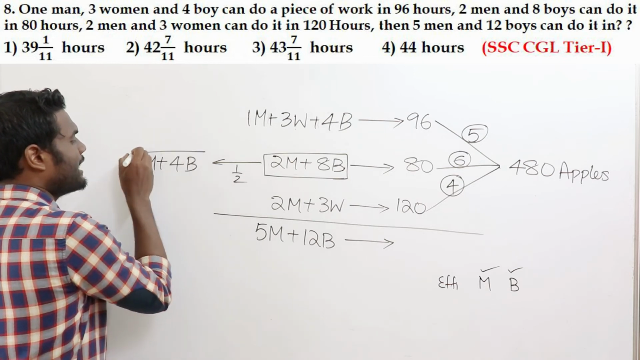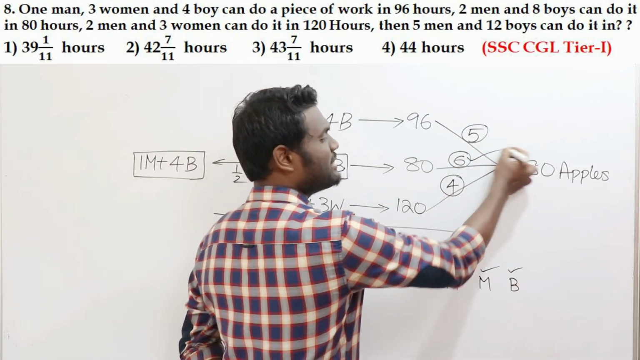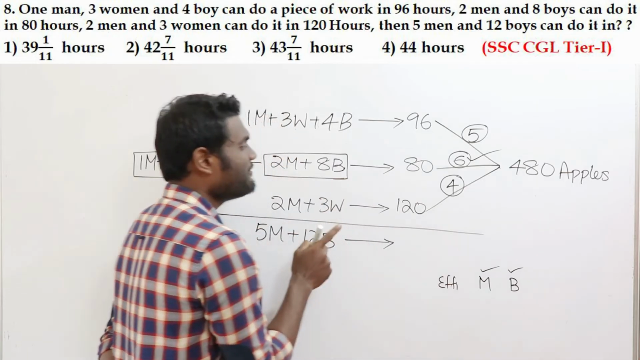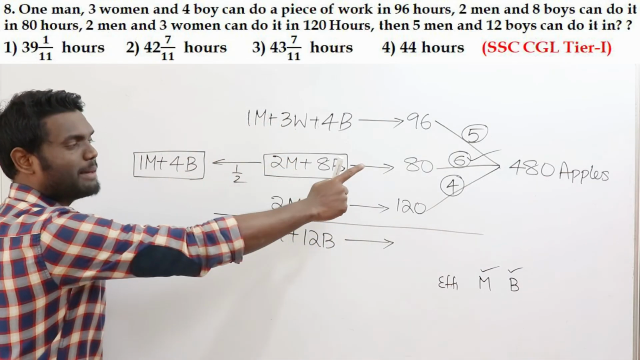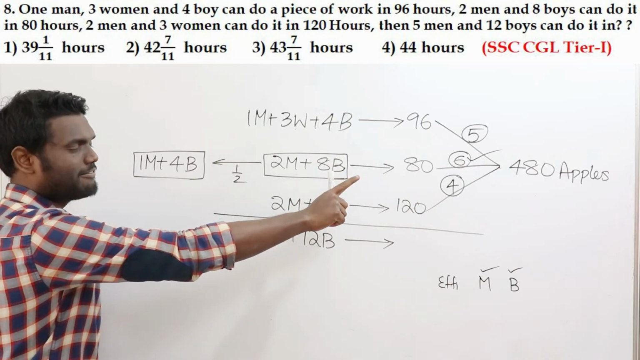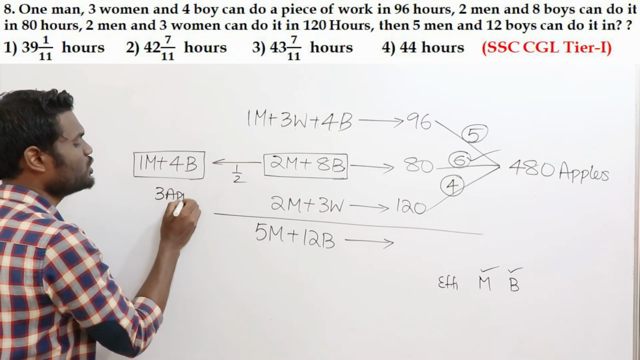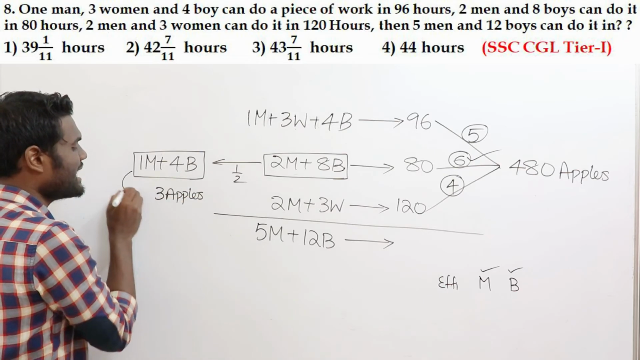Yes or no? Now if you look here, 2 men, 8 boys can eat 6 apples per day. Then 1 man, 4 boys, as it is half, the number of apples they are going to consume will be half, which means half of 6 is nothing but 3 apples. Who? 1 man, 4 boys will consume 3 apples per day.